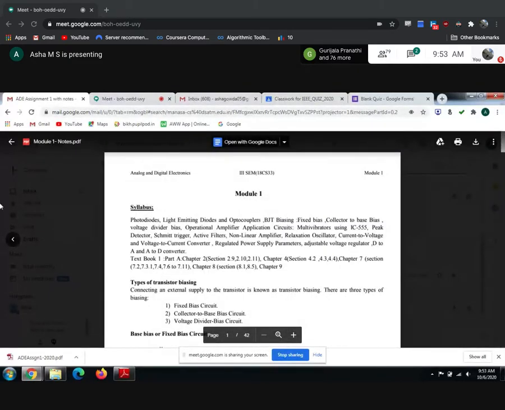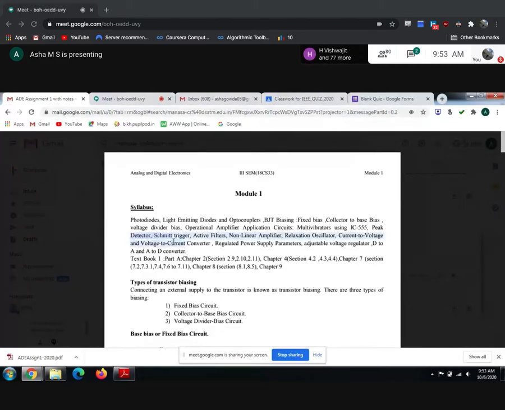So you see here, starting from this Schmitt trigger to this one, how many topics we have? Pakka you will get one question from this topic also. But which one will they give? Can you guess? Is there something important here? Schmitt trigger is equally important to active filters. The active filters are equally important to the nonlinear amplifier.